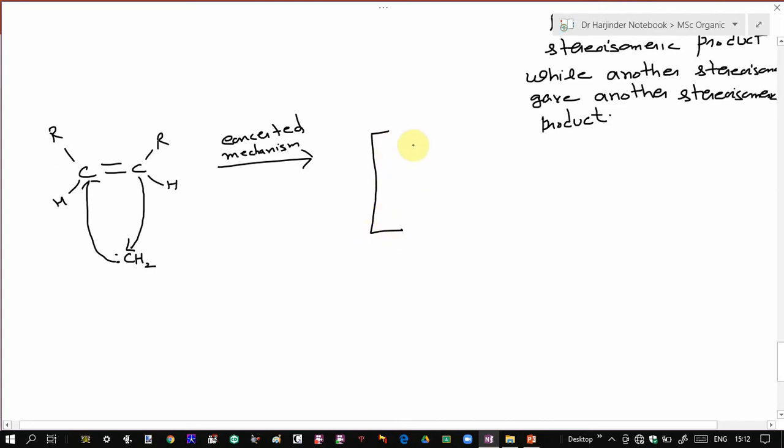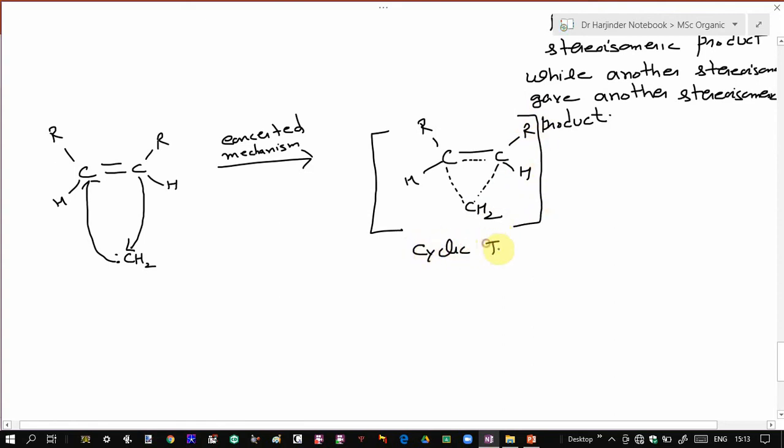So what will happen in the concerted transition state? The bond between this carbon and this carbon will start forming. This carbon and this carbon will also start forming, while this double bond will start breaking. So you will get a concerted transition state in which you have a partial double bond between these two carbons. So you will have a hydrogen and hydrogen over here, and a partial single bond between here. Now you can see it is a cyclic transition state in which you have a partial bond between these two carbons.